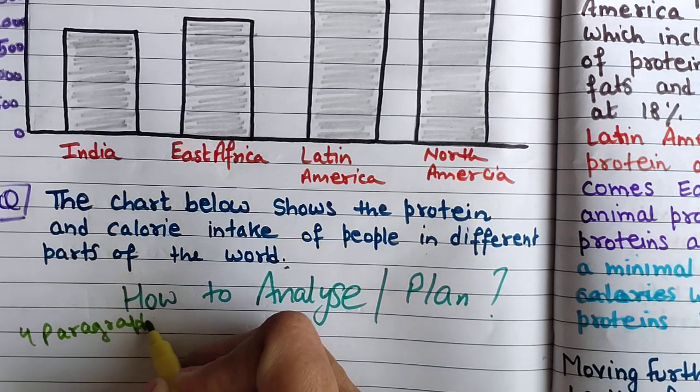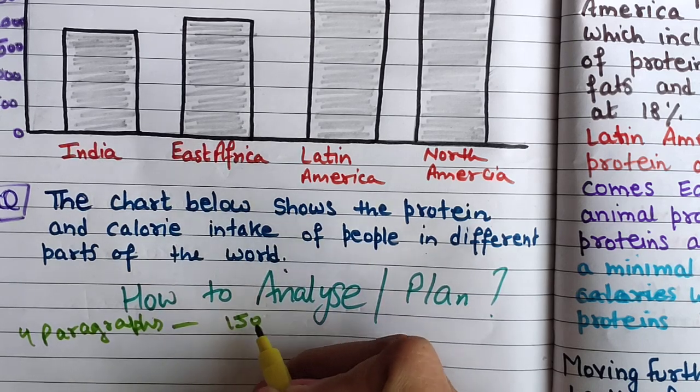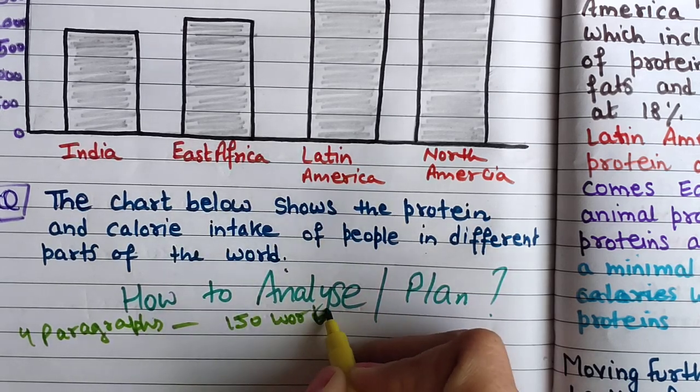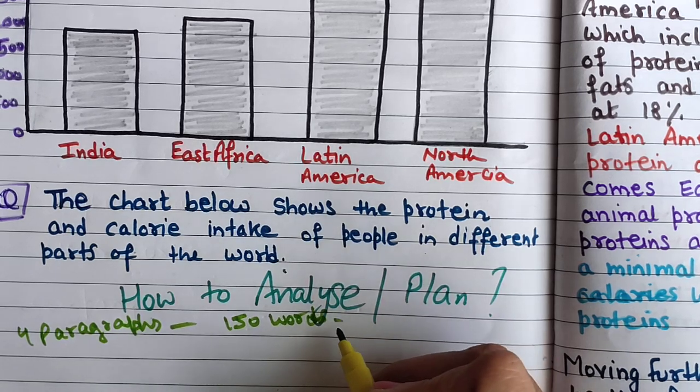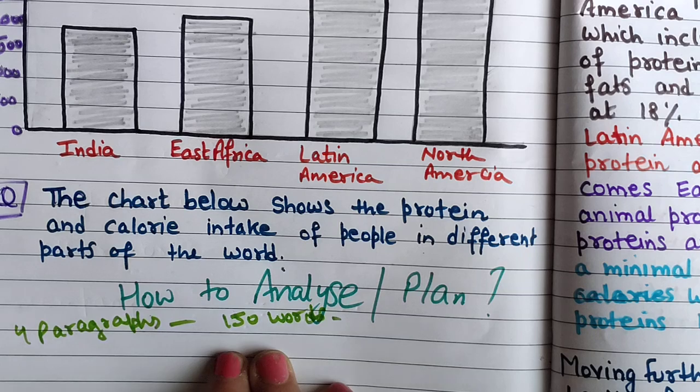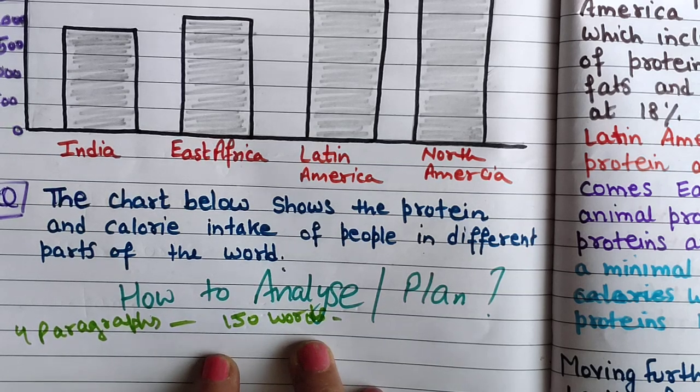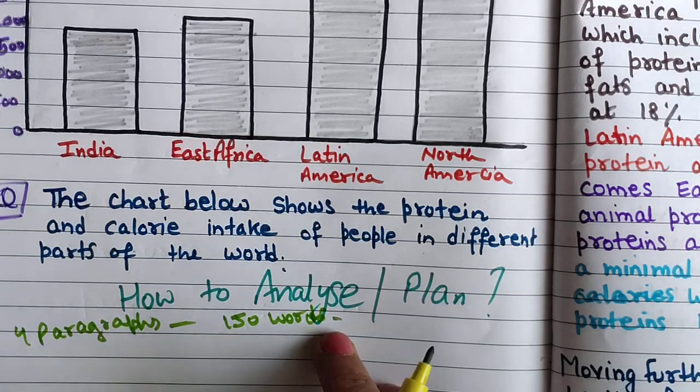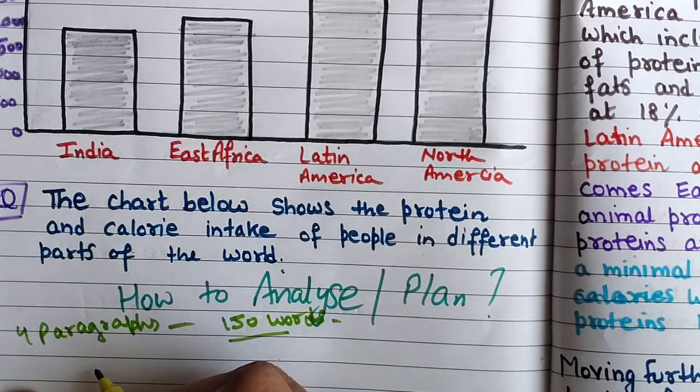Okay, and minimum 150 words. Nowadays people are saying you can write less than 150 words, but I would suggest not less than 150 words should be there in your writing task 1. So 150 words are there, 4 paragraphs.